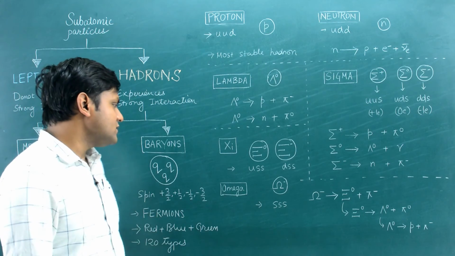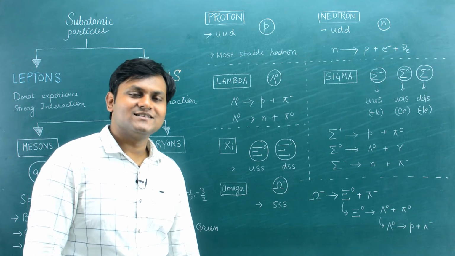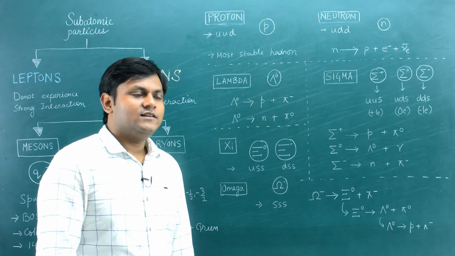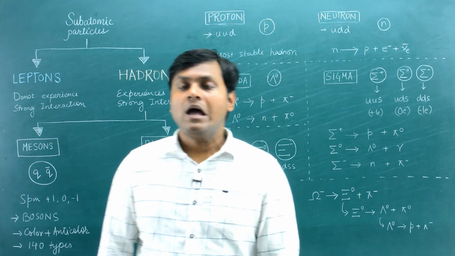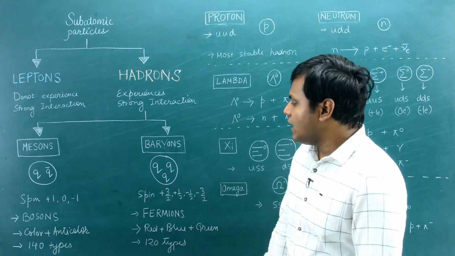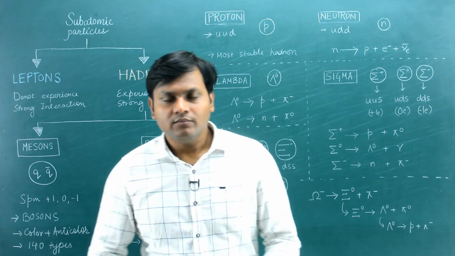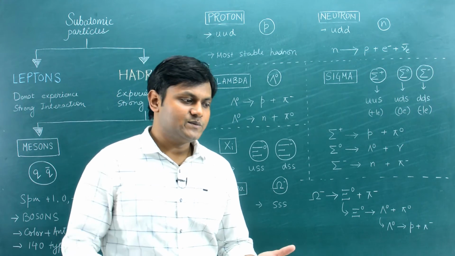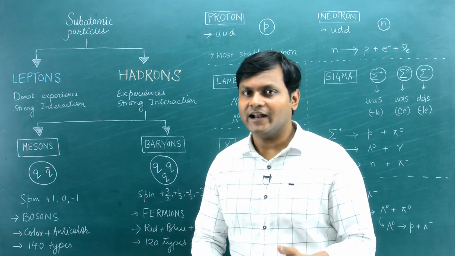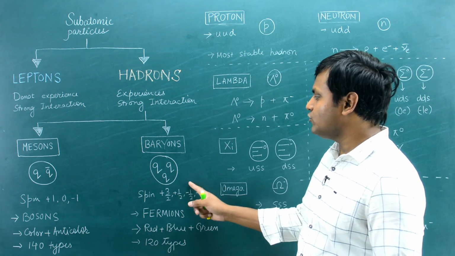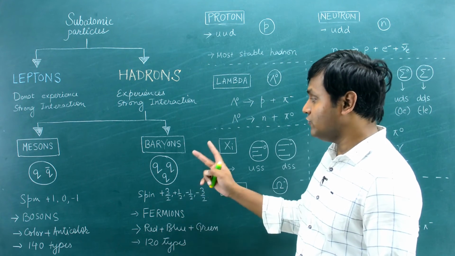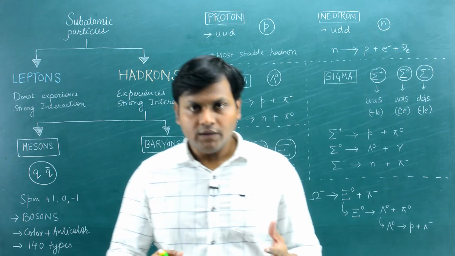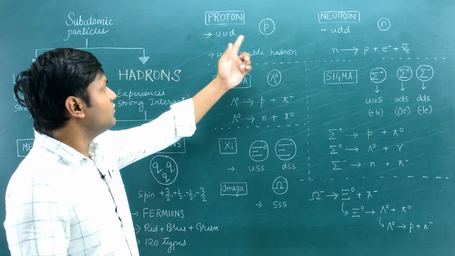Just like mesons, there are hundreds of baryon particles out there. It might get quite confusing when you try to look at different kinds of these hadron particles, because so many of them are out there. But there are 2 very common baryon particles: the neutron and the proton, right? Ordinary matter is made up of electron, proton and neutron inside the atom. Electrons are leptons; neutrons and protons are hadrons, and especially they fall under the category of baryon particles. So the most commonly known baryon particles are the neutron and the proton.